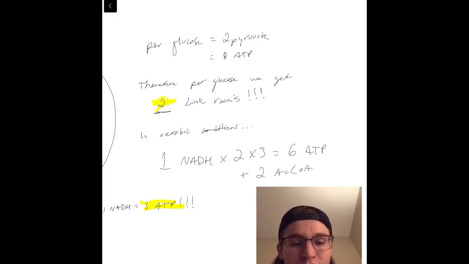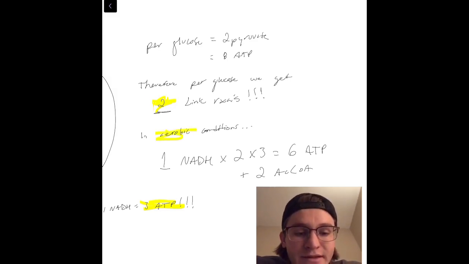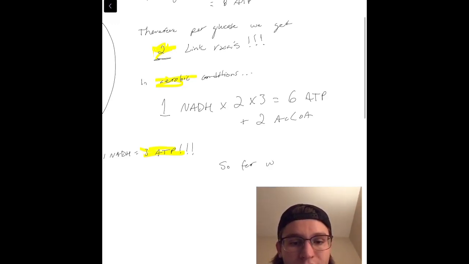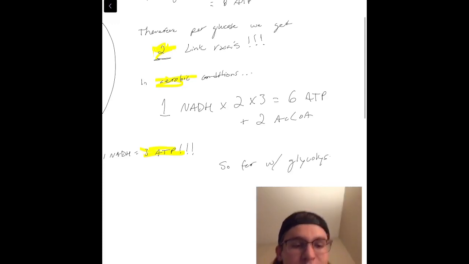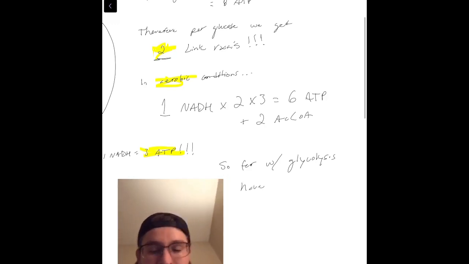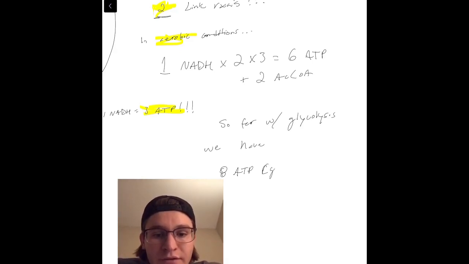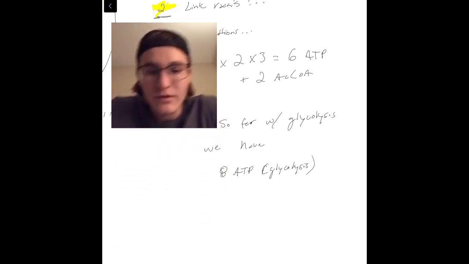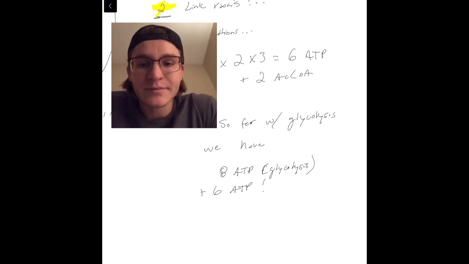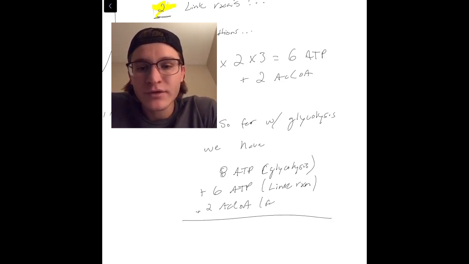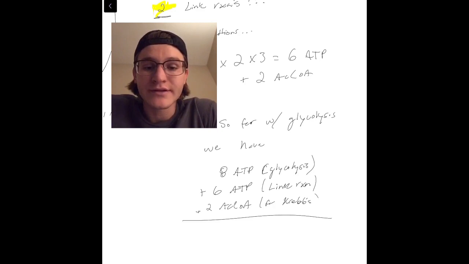And we make 2 acetyl-CoA, which is important because that is our entryway, our entry ticket into the Krebs cycle. So far with glycolysis, which I said at the beginning is 8 ATP and 2 pyruvate, which we just made into acetyl-CoA, we have 8 ATP from the glycolysis and 6 ATP from the linking reaction, which forms our acetyl-CoA. So now we're getting ready for the Krebs cycle. And so now we have, do a little quick math, 14 ATP and 2 acetyl-CoA, so it's pretty cool.